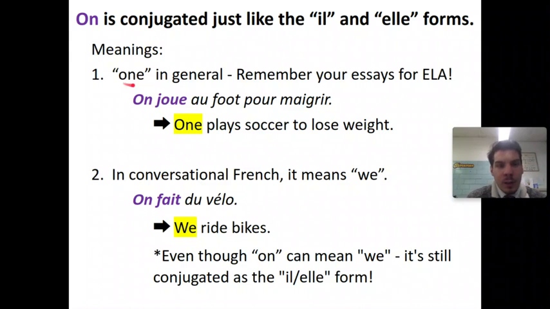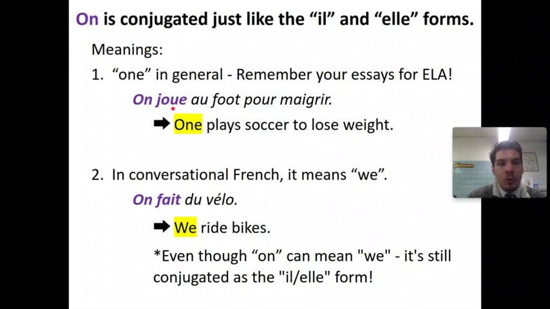Our first meaning that we've already talked about is that it can mean one in general. And I like to use this example of your ELA essays. If your ELA teacher has ever told you you cannot use the word you in an essay, they've probably also told you to try to replace it with the word one. This is the same concept as this word one here in French, this on.